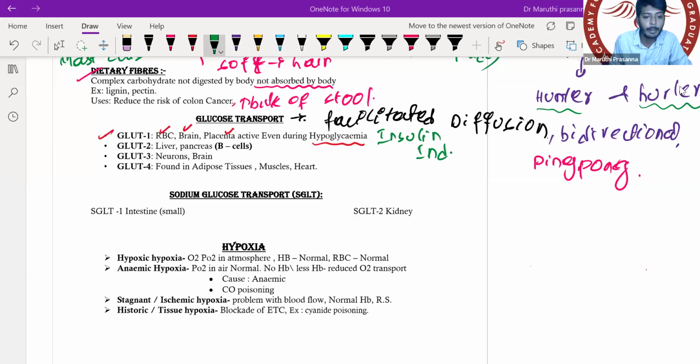And next important, GLUT1, my dear students. GLUT1 is also found on tumors. So malignant tumors will have glucose transporter 1. Because of this glucose transporter 1 being on the malignant tumor, we can use 18-FDG. They are present in the tumor.